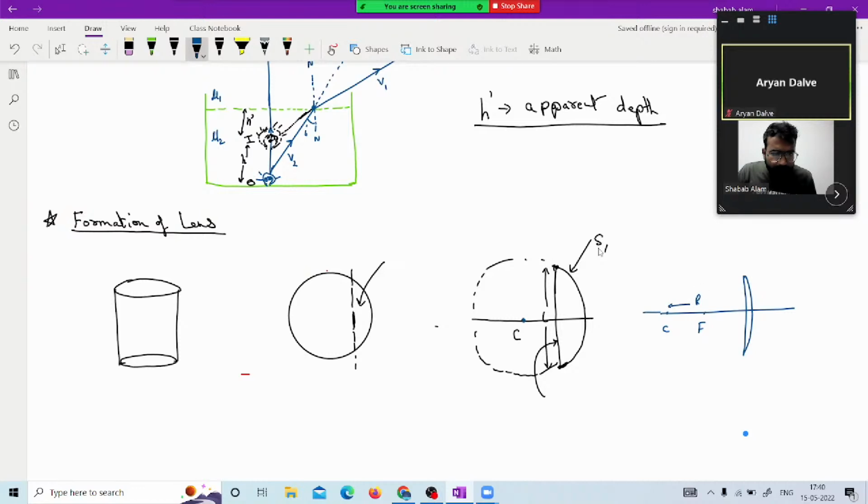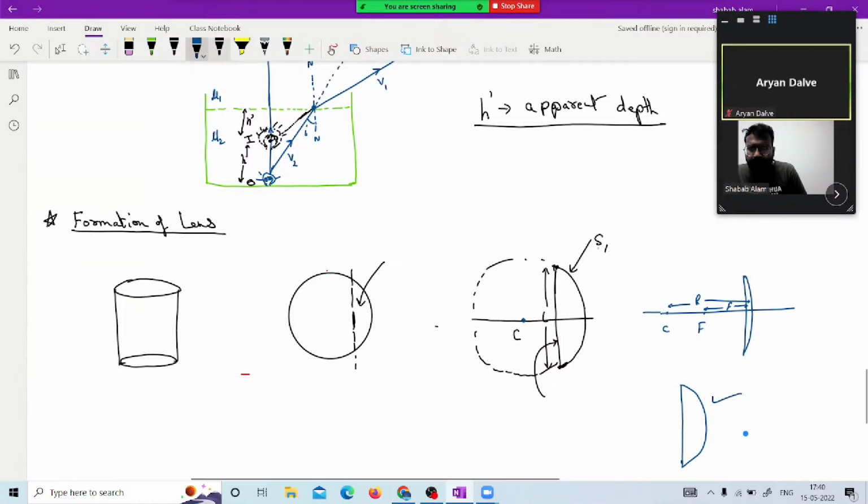This is the radius of this curvature, and this is the focal length. Now, to clear your confusion, we take the median of the material part or symmetry part as the optical center. So this is one of the parts.